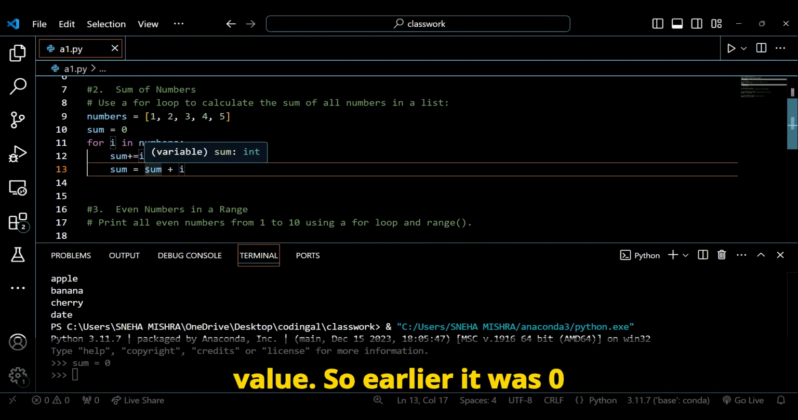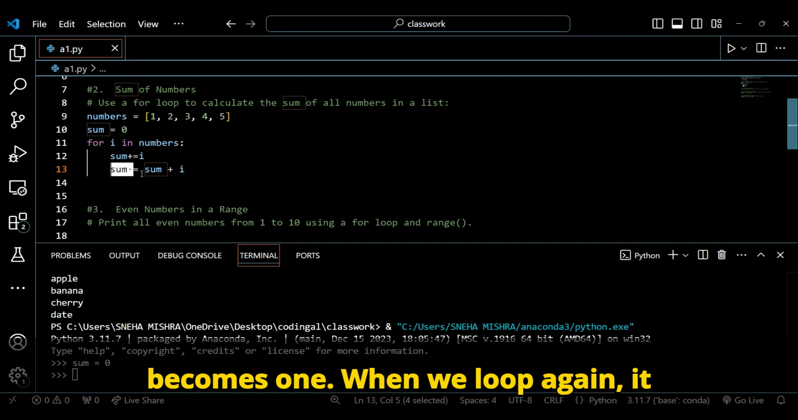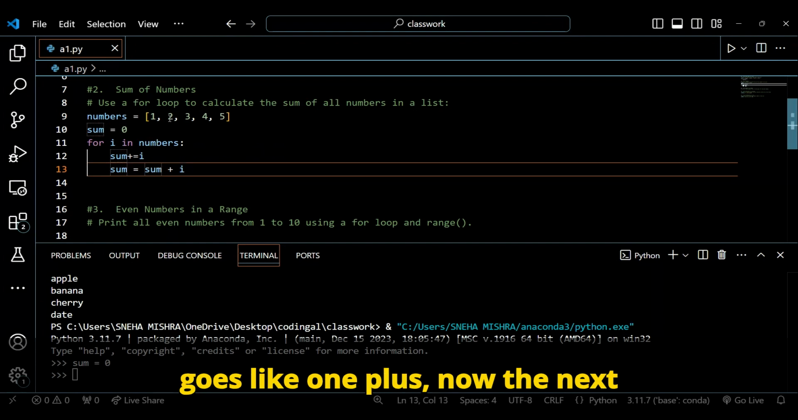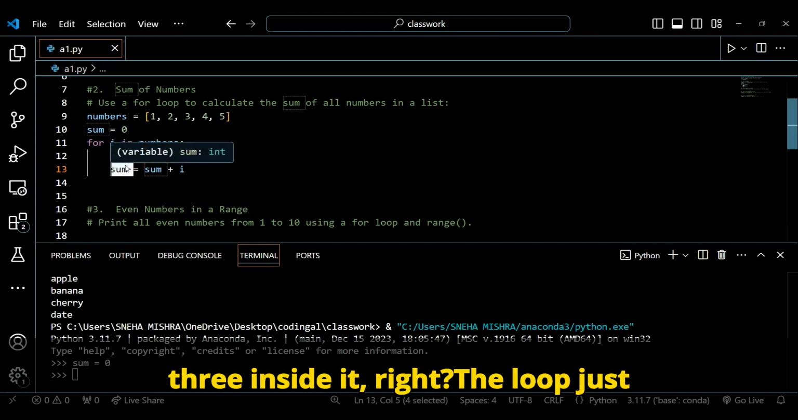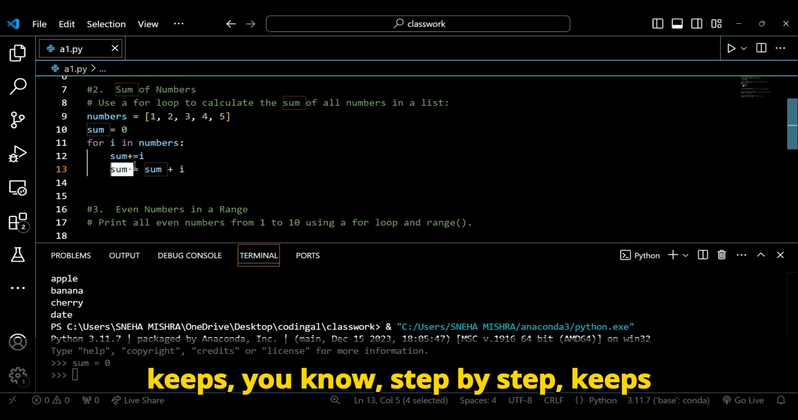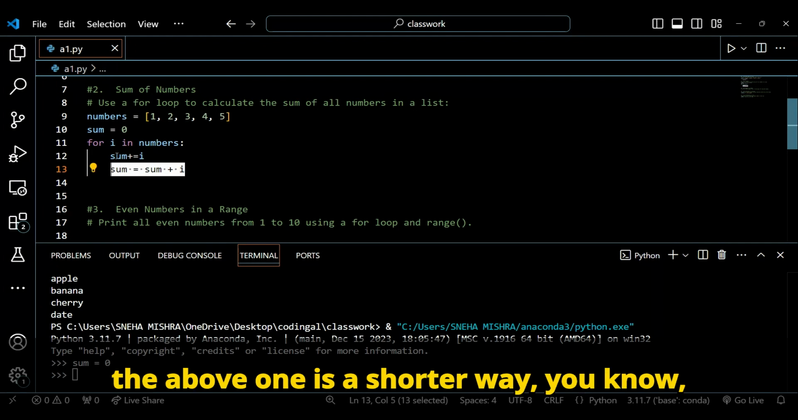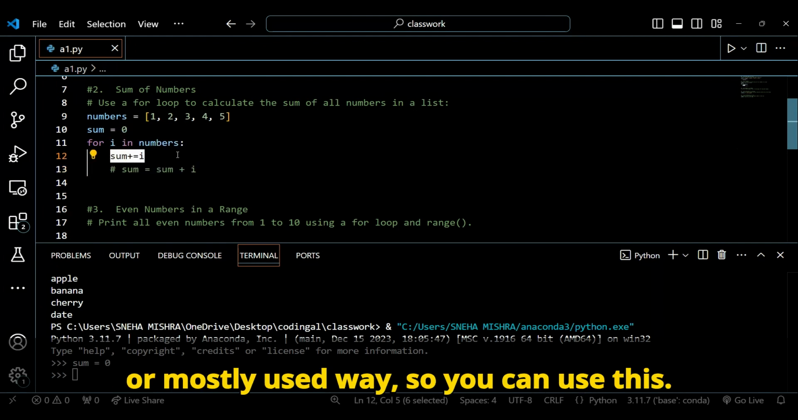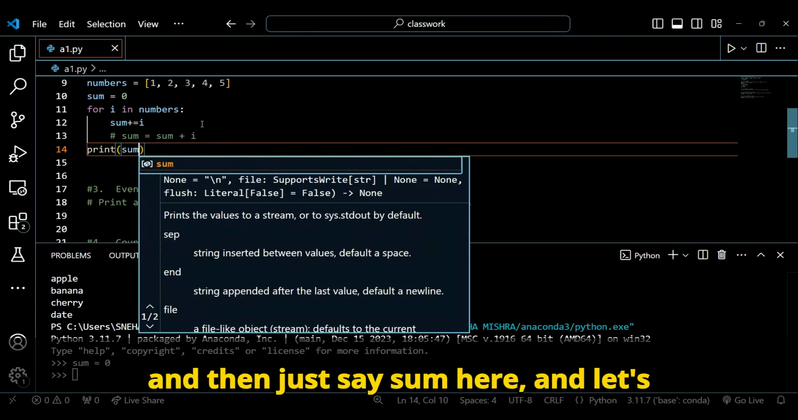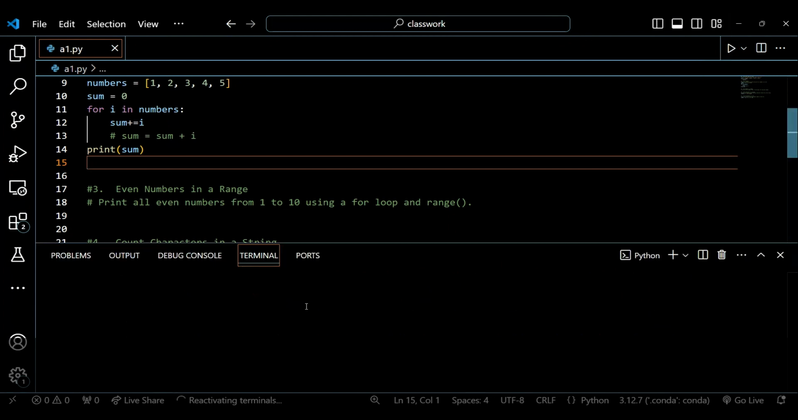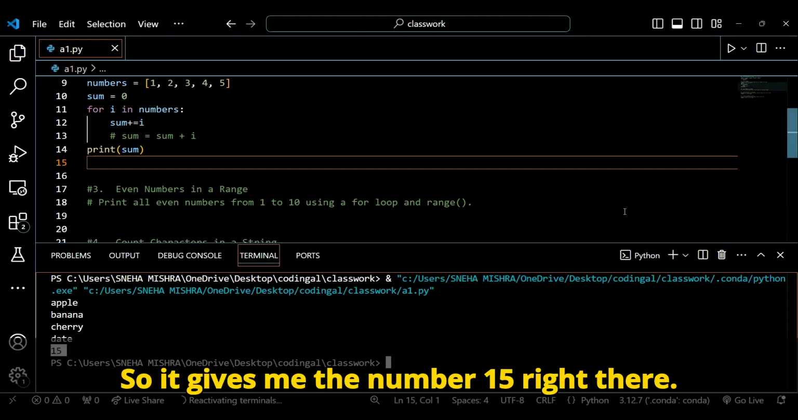So earlier it was 0, so 0 plus 1 gives me 1. Now my sum variable becomes 1. When we loop again, it goes like 1 plus, now the next occurring number would be 2. So 1 plus 2 would be 3, and it stores 3 inside it, right? The loop just keeps adding the number inside the bucket step by step. This is one way to write it, and the above one is a shorter, or more commonly used, way. So you can use print and just say sum here, and let's run this and see. So it gives me the number 15 right there.